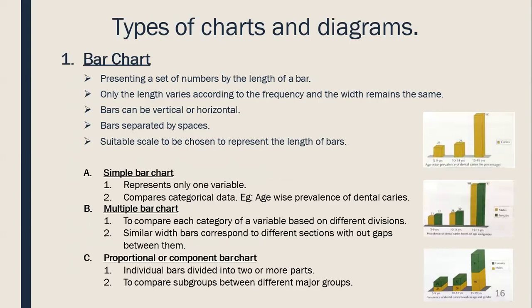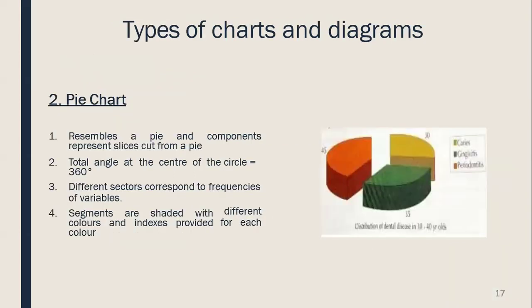Simple has only one variable and compares categorical data. Multiple bar chart has different divisions, and in the component bar chart the individual bars are divided into two or more parts. Second is the pie chart.